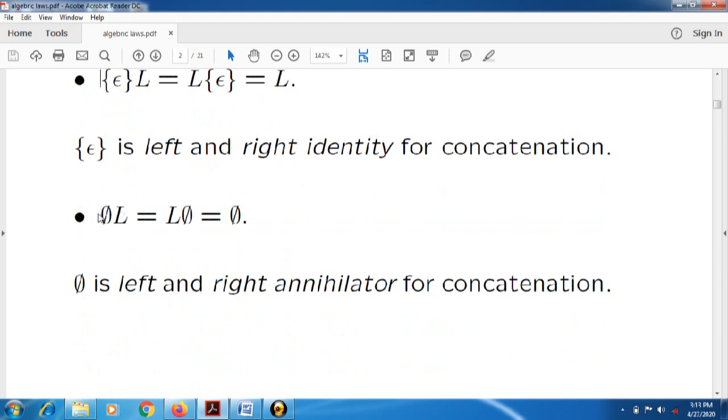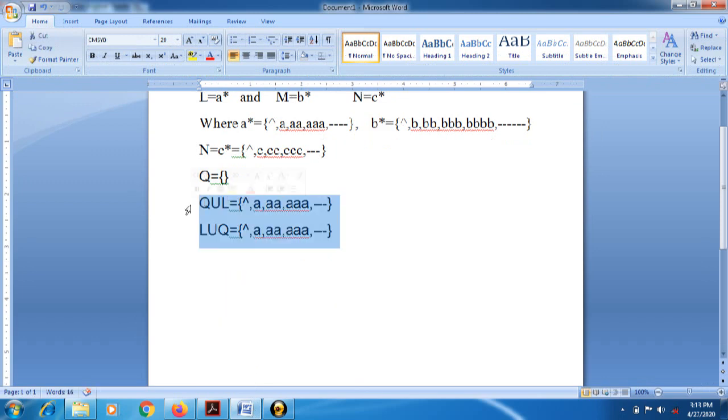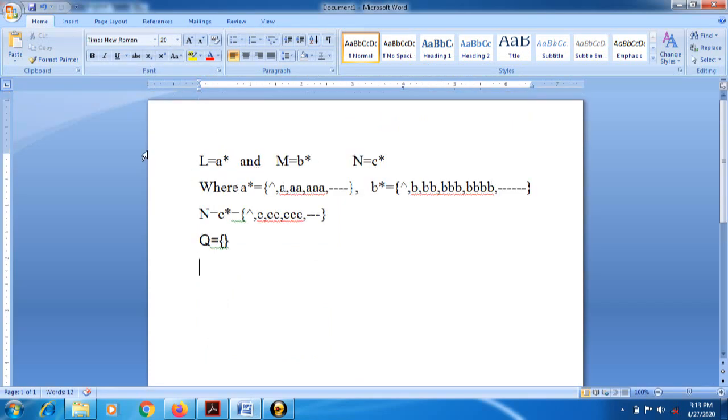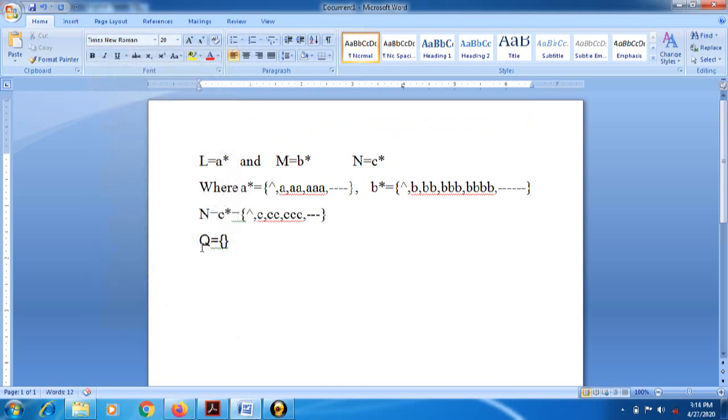Next, phi with L. Whenever we combine the null set, meaning the empty set, with any other set, it always generates the null set only. Now check how this is possible. I have taken phi as a null.